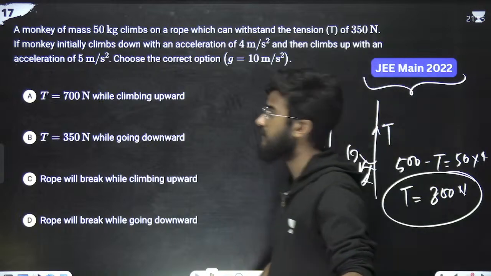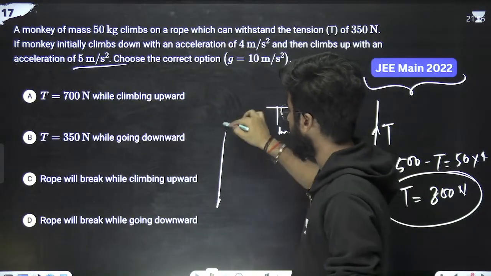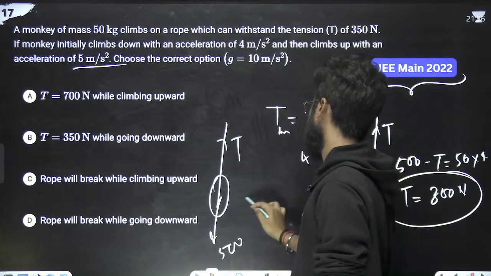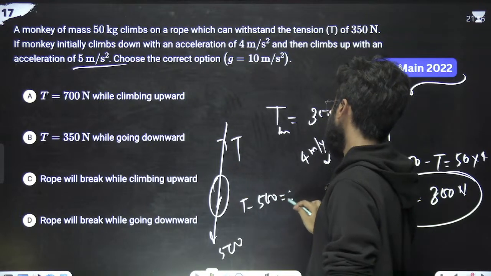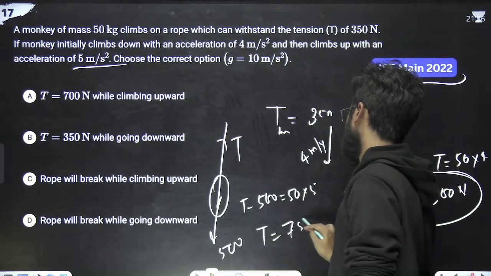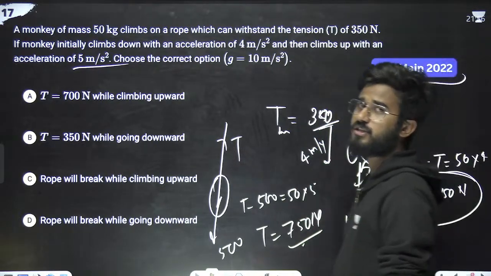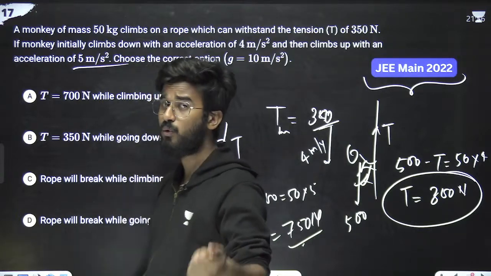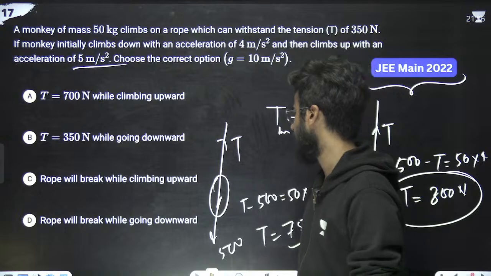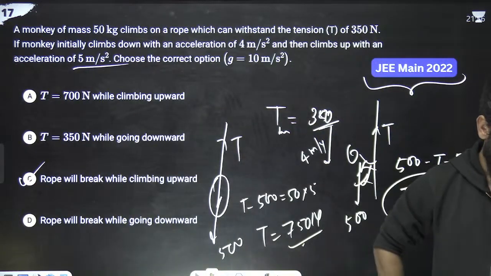Now if it is going upward with acceleration 5 meter per second square, tension is T and the monkey weight is 500. So tension minus 500, that is equals to mass into acceleration, 50 into 5. So 250 plus 500 means tension is equals to 750 Newton. Now the tension exceeds the maximum value. Initially the tension was 350, now the tension is 750. Means the rope will break when the monkey is going upward. So rope will break in climbing upward. Got it?